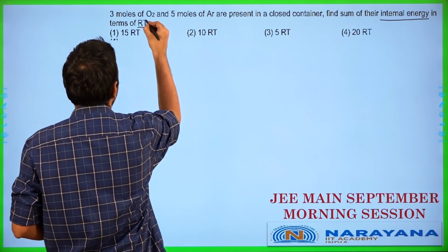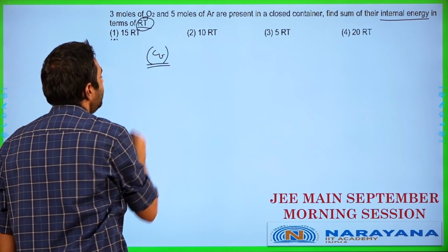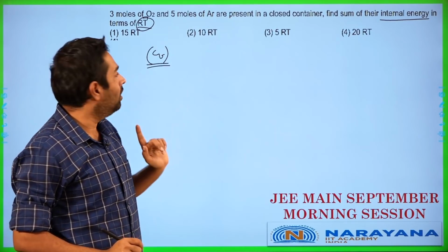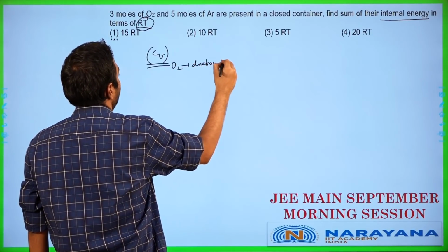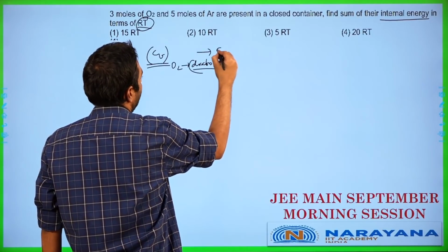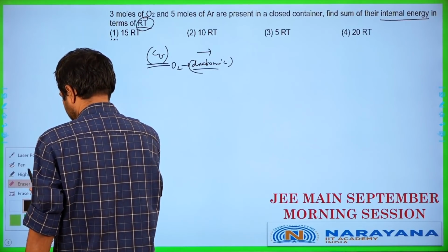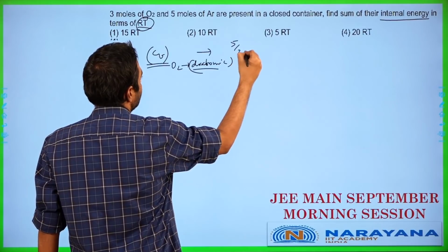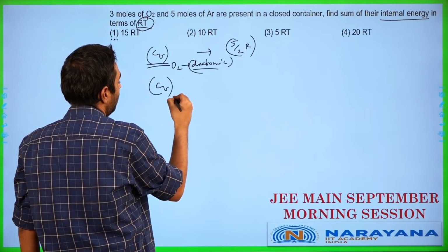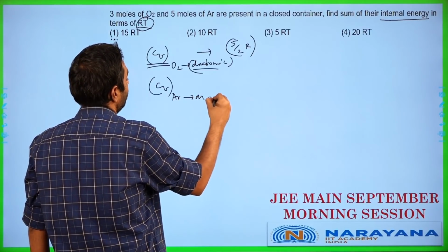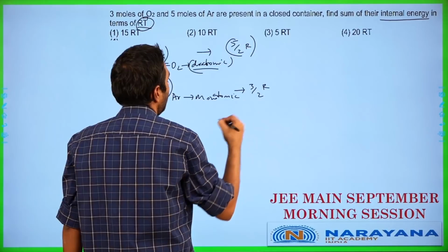So I'm going to assume that, in terms of RT here, we'll end up having in this case 3 moles. What we need over here is the CV value for oxygen and argon gas. Oxygen gas is going to be diatomic. The CV value for this gas works out as 5 by 2 R in this particular case for the diatomic molecule. Same way, if I take the CV value for argon, this guy is monoatomic. For this guy, the CV value works out as 3 by 2 R.